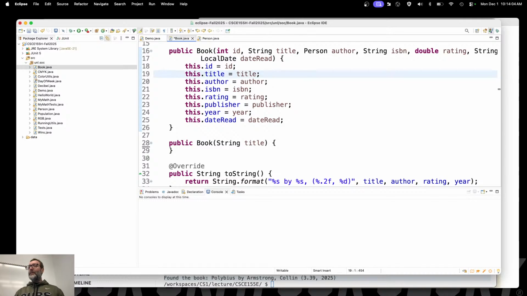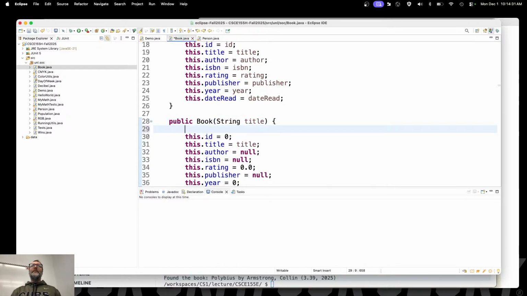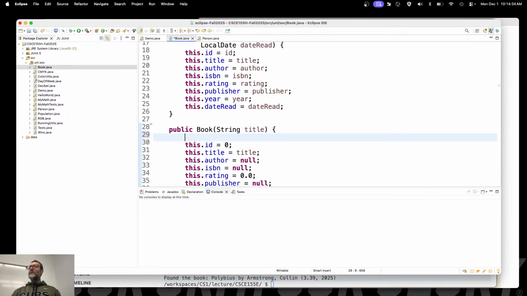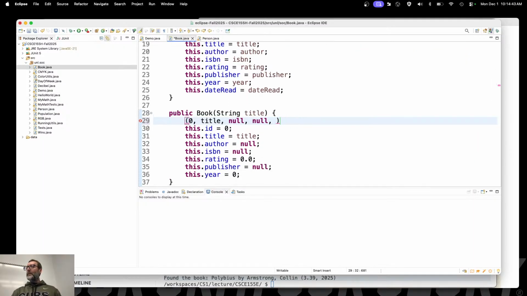So there are default values there, but it's best practice to actually set them all explicitly. Let me go ahead and do that. Copy all that, paste all that, and replace all these. 0, null, null, null, 0, null, and 0.0. Right there. Oops, 0, sorry, there we go. A lot of copy pasta though. So here's another trick. I'm going to call that other constructor with all these default values. That other constructor will take in 0, title, null, null, null, or no, not null, null, null, 0.0, null, and 0.